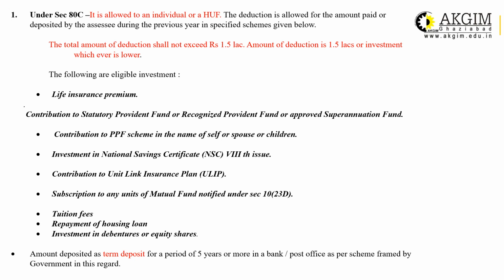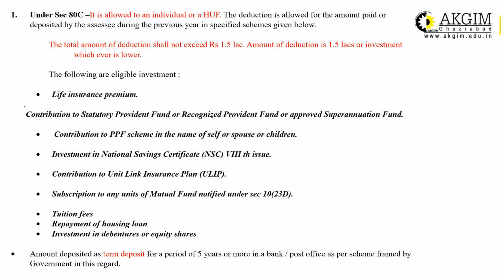The deduction is allowed for the amount paid or deposited. That is an investment based provision, and investment should be done during the previous year only, during the financial year which is the previous year. That means if you have invested the required amount in the specified investment avenues, then you can claim the deduction, and investment should be done between 1st April to 31st March.